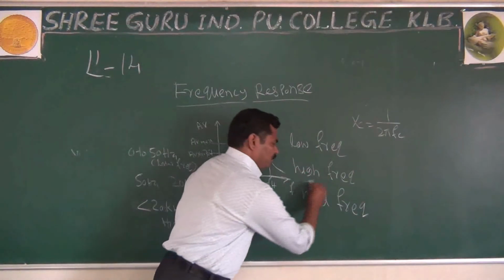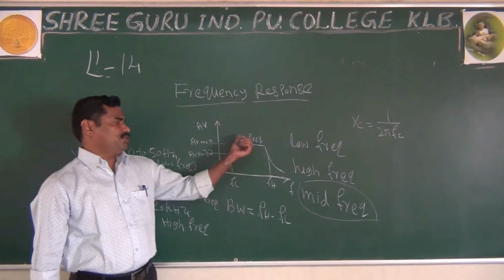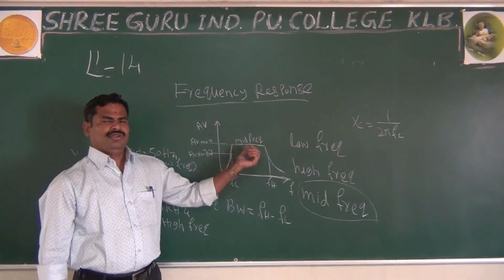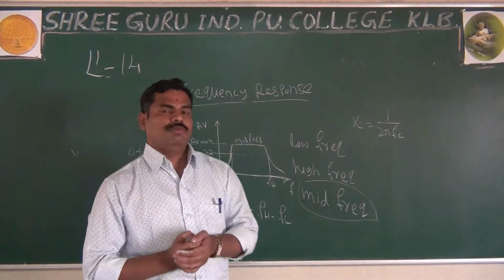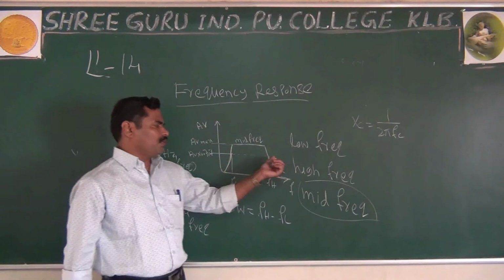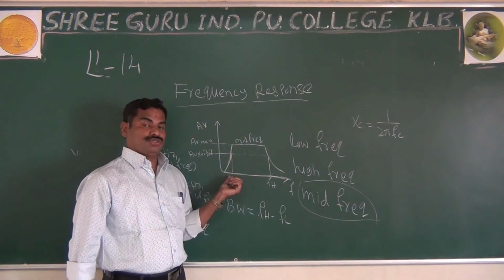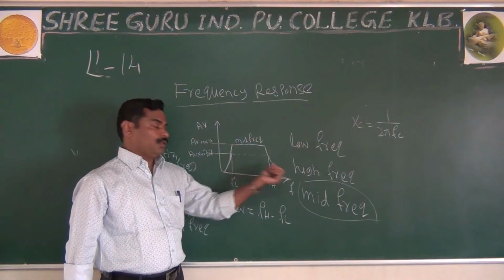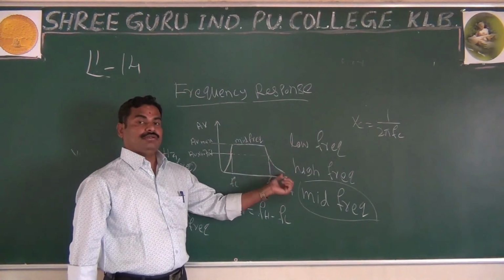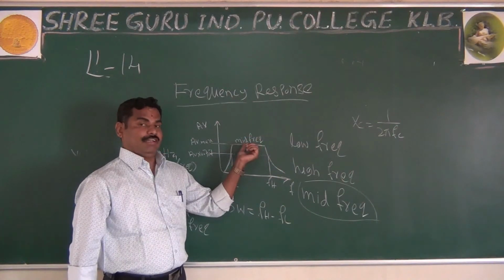And what about the mid frequency? As I said, in mid frequency, the gain will be constant. And why will the gain be constant for the mid frequency? Because in low frequency and high frequency, you have the effect of the capacitor. That's why the gain will reduce. In low frequency and high frequency, the effect is of the capacitor. But in midband, you do not have any capacitor effect.